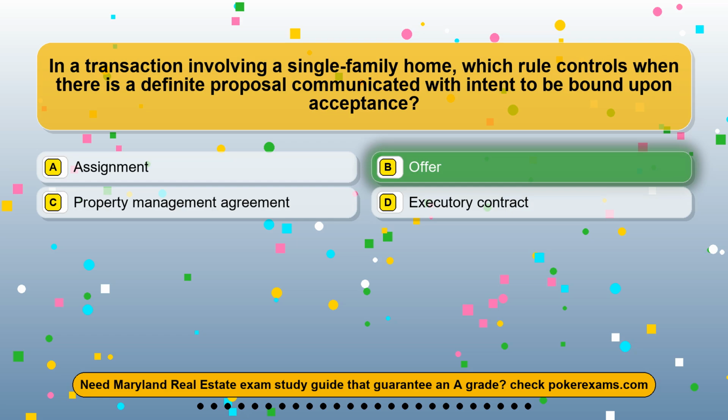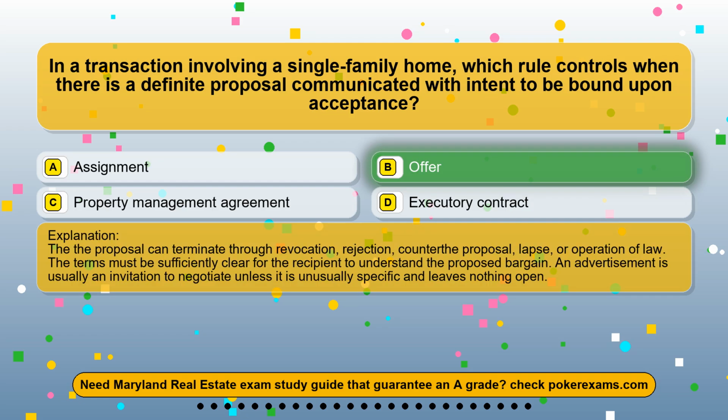The correct answer is option B. Offer. The proposal can terminate through revocation, rejection, counter-proposal, lapse, or operation of law. The terms must be sufficiently clear for the recipient to understand the proposed bargain. An advertisement is usually an invitation to negotiate unless it is unusually specific and leaves nothing open.